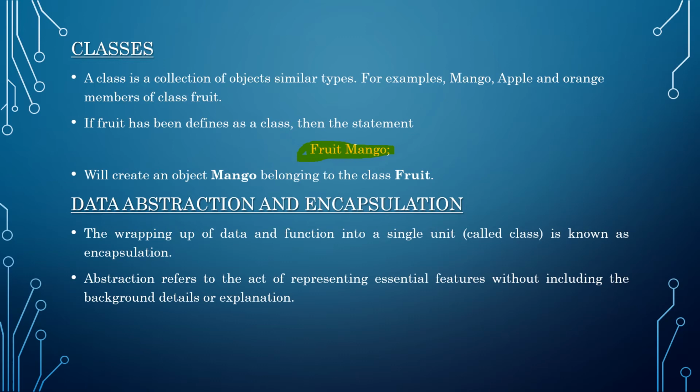Abstraction refers to the act of representing essential features without including the background details or explanation. Which means abstraction is a mechanism of protecting its own data and functions from the outside entities of the class.